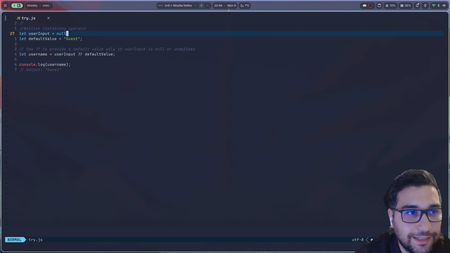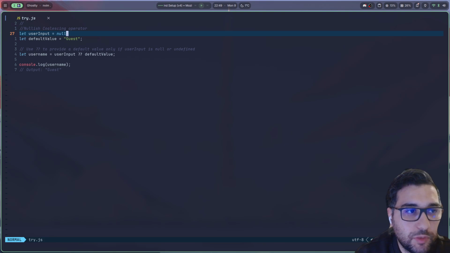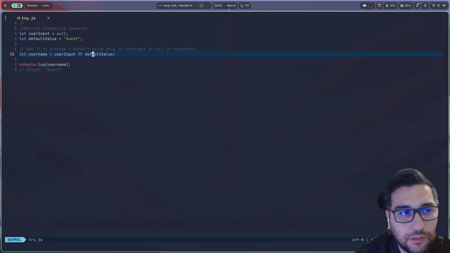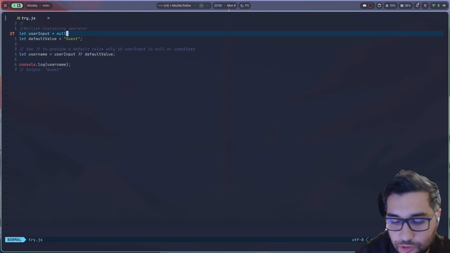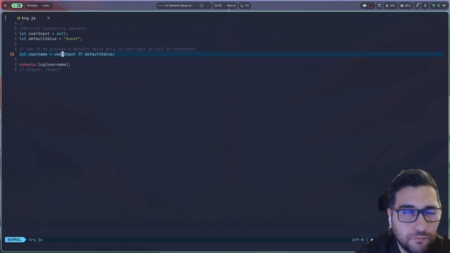The nullish coalescing operator, this is the most common mistake that I see with juniors. It means that here you'll see just one part, it's not ternary, it's just a falsy value here, then this will execute or not. This is used mostly in React for basically showing a component or not. But the fun fact here is that this will only show the default value if the user input is undefined or null. If it's 0, if it's an empty string, whatever, that won't execute the default value.